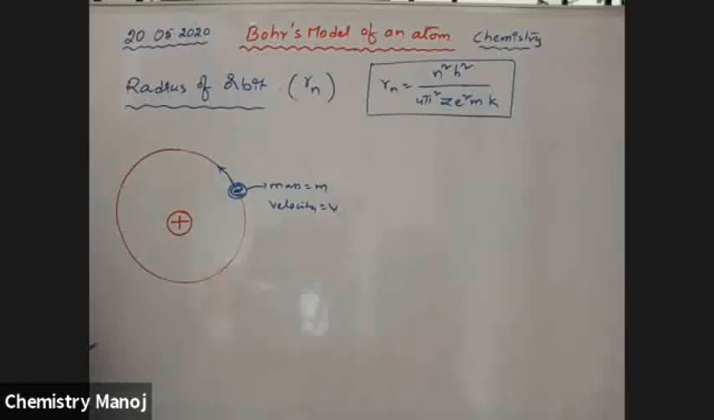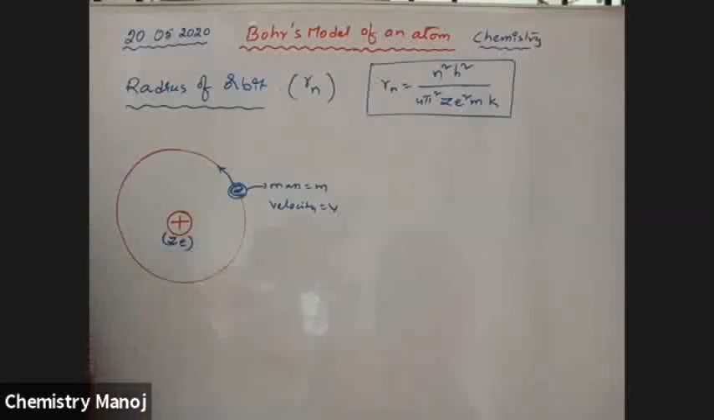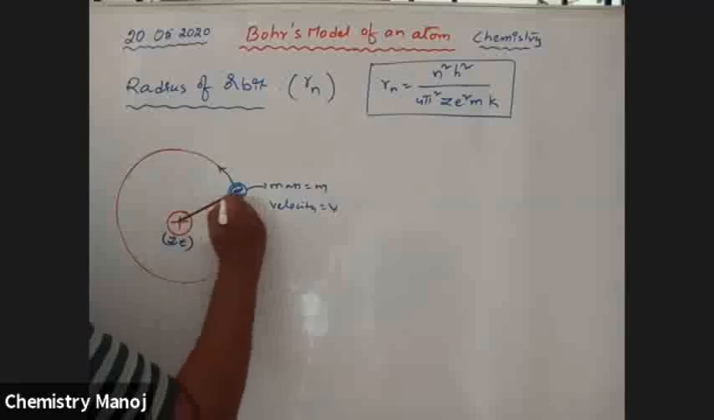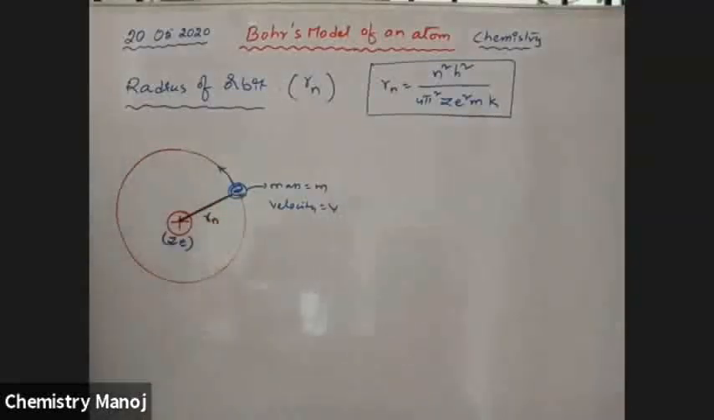Now let the atomic number of this atom be Z. The total charge of the nucleus is Ze, where Z is the atomic number. The distance from the center of the nucleus to the electron is nothing but the radius, the radius of the nth orbit. Either it is the first, second, or third, whatever it may be, that is the nth orbit.